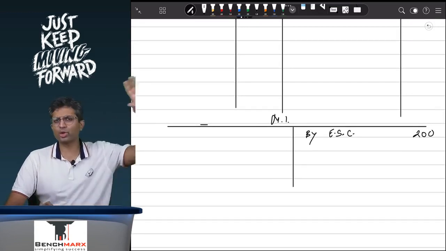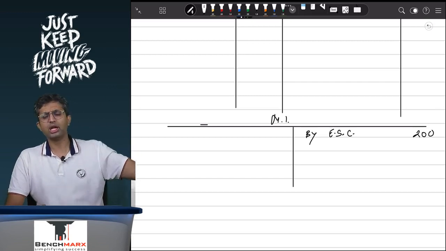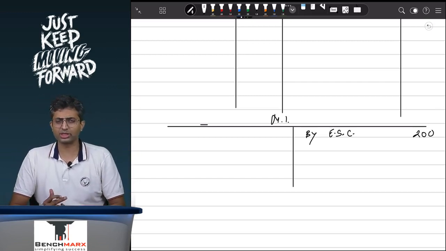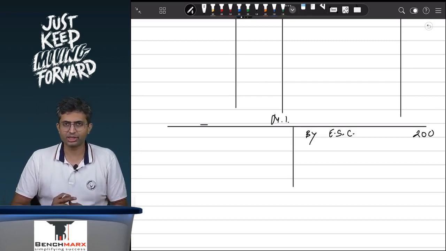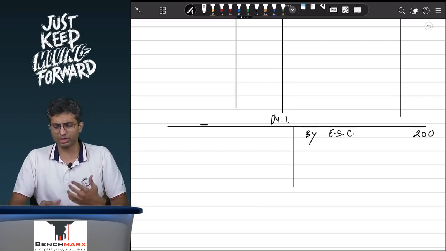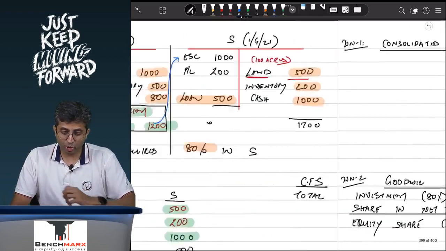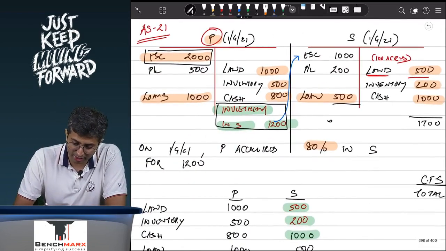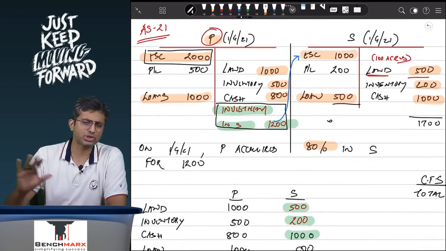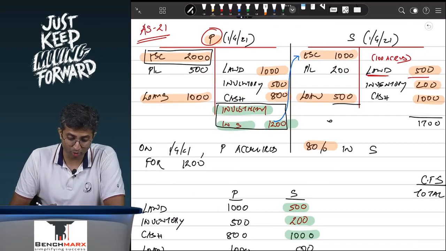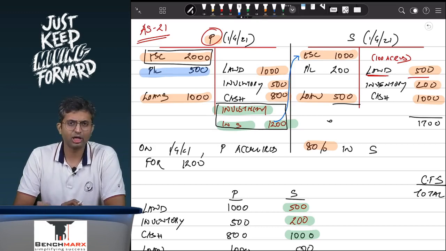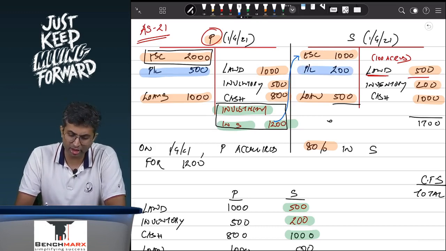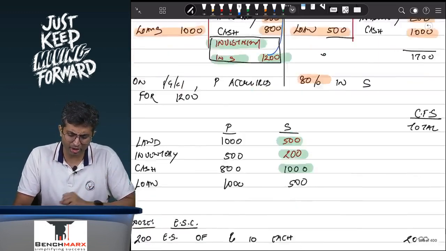So equity share capital is debited by 1000, cost of control is credited by 800, and minorities is credited by 200. So with that, in my consolidation, 1000 also has been removed. So what is left? Well, the reserves of the parent, the reserves of the subsidiary; the reserves of the parent will continue to appear.